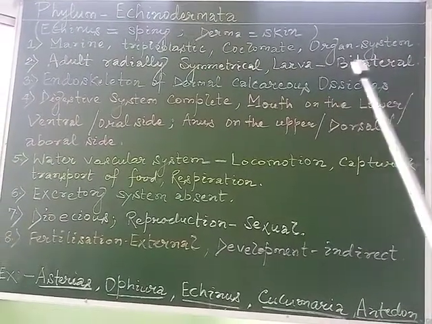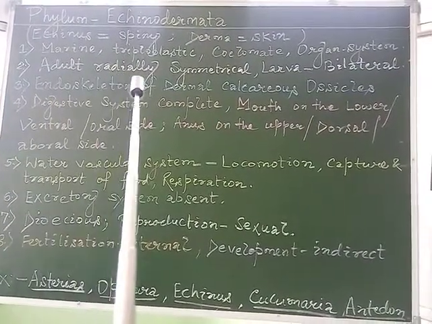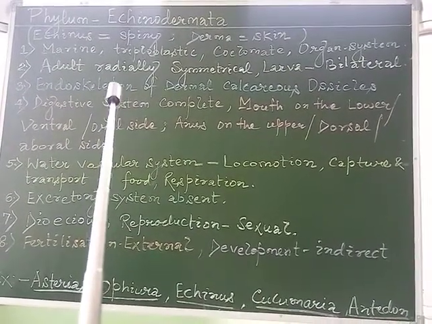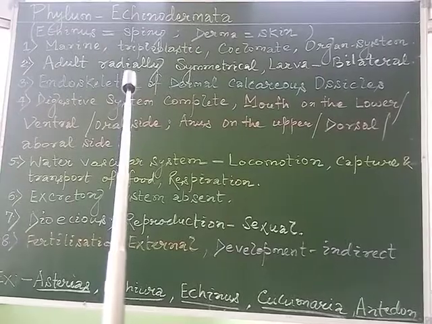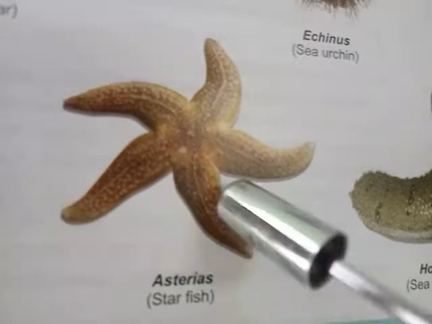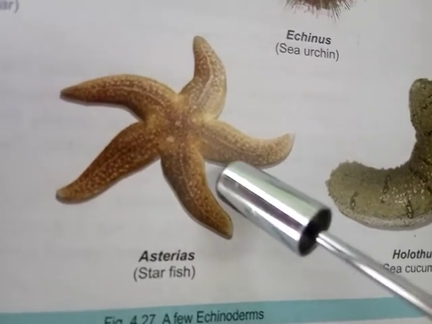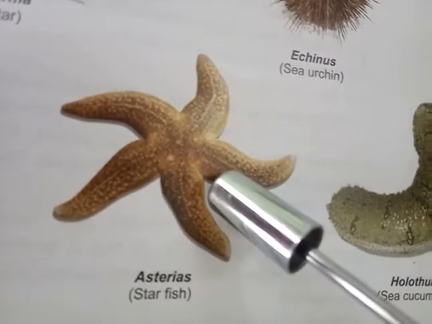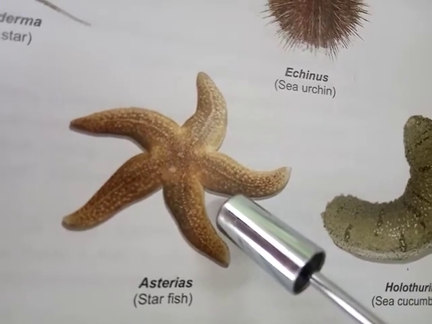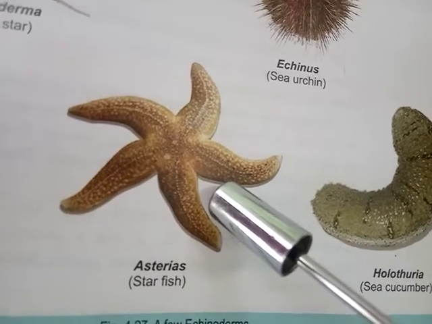The second characteristic we may consider, the adults are radially symmetrical, means the adult life forms of the echinoderms can be divided into two equal halves through any plane passing through the central axis.